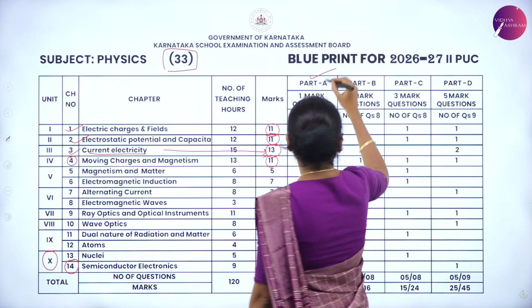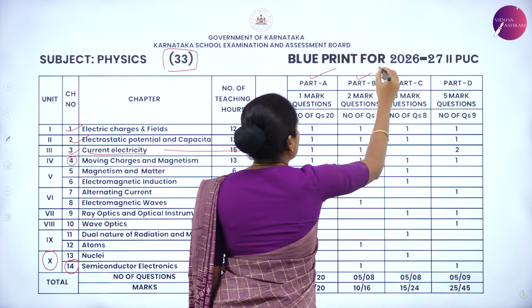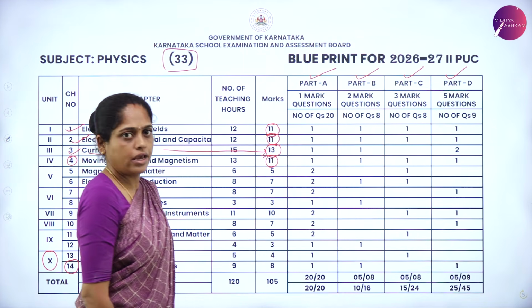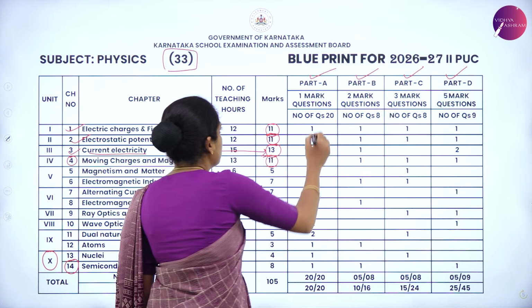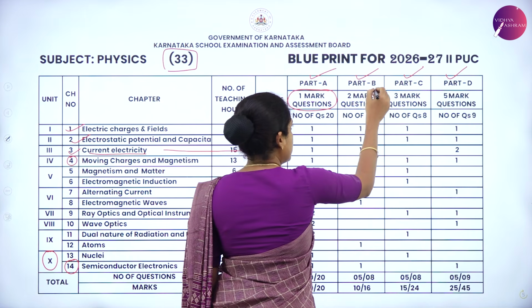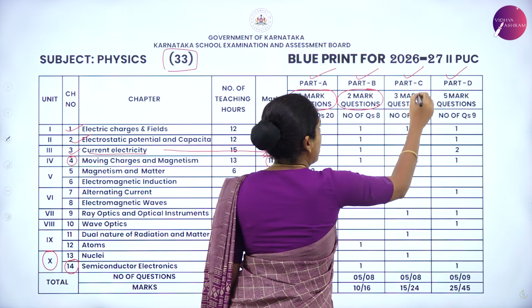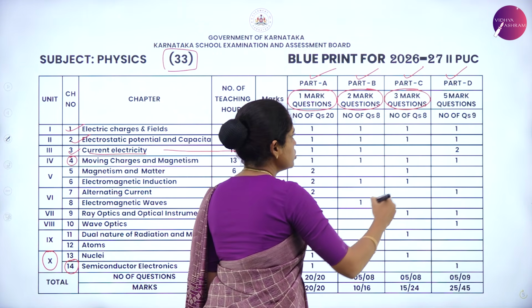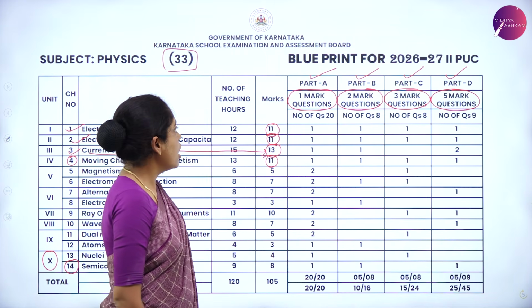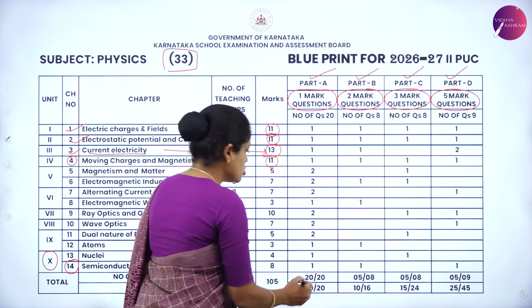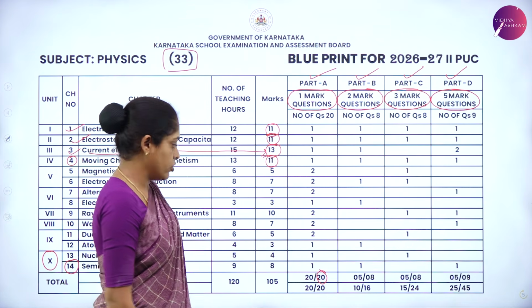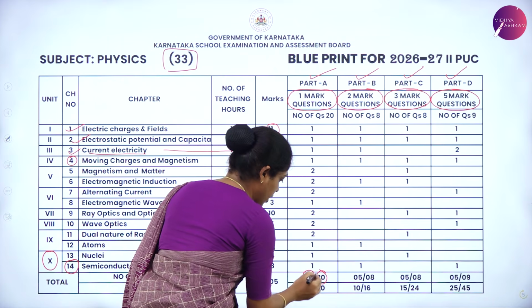And your question paper has 4 parts, that are part A, part B, part C and part D. Part A consists of 1 mark questions, part B consists of 2 mark questions, part C consists of 3 mark questions and part D consists of 5 mark questions. And part A has 20 questions. You have to attempt all 20 questions, no choice in part A.